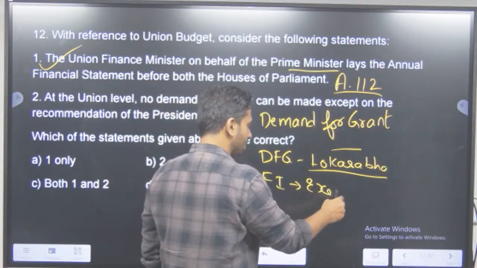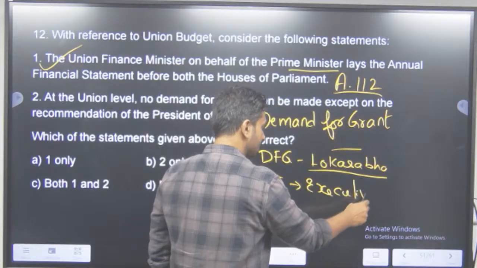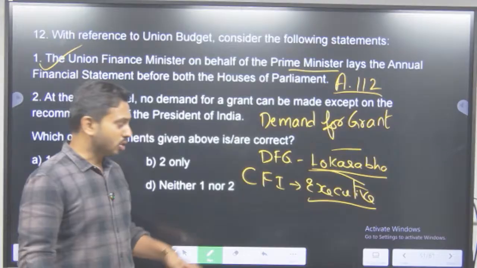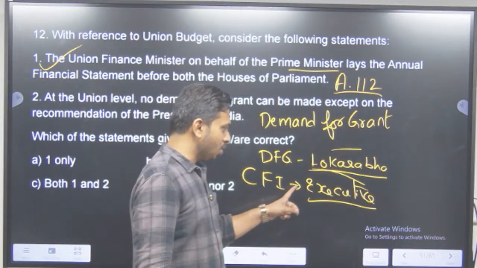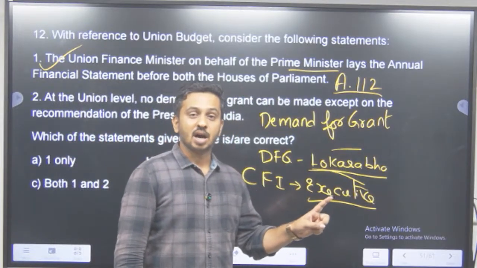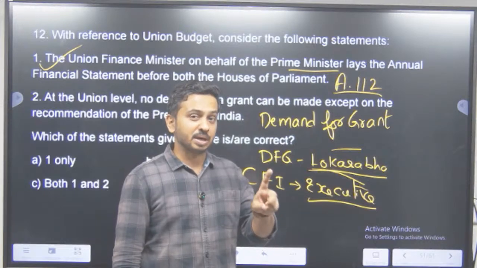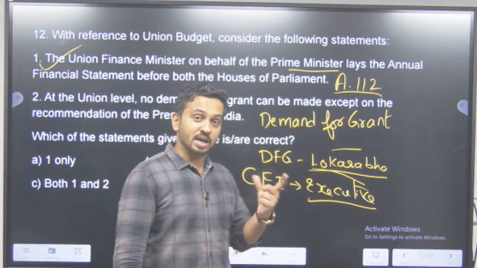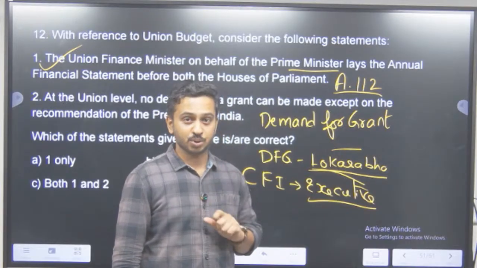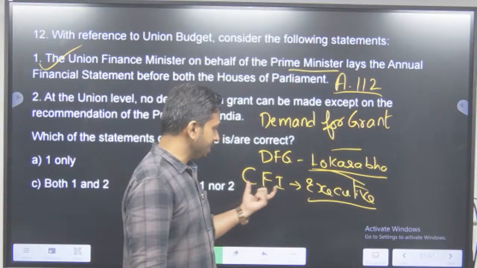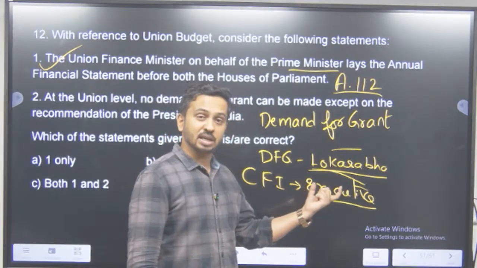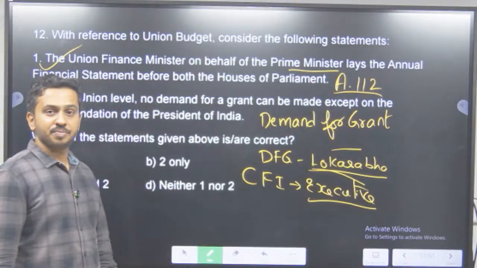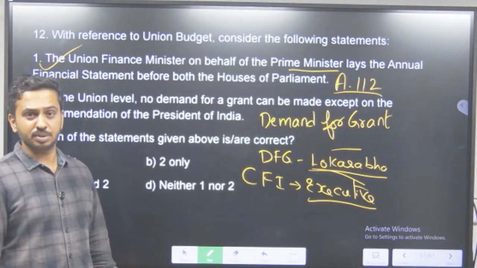U का मतलब है executive, जो कार्यांग है. The executive can draw money from the Consolidated Fund of India only after the permission has been given by the Lok Sabha. The Consolidated Fund of India is under the Parliament, not under the executive. So Consolidated Fund of India में आपको पैसा लेना है, so you need to pass a bill in the Parliament. That is basically your money and financial bills.